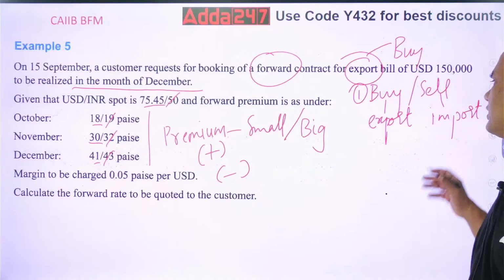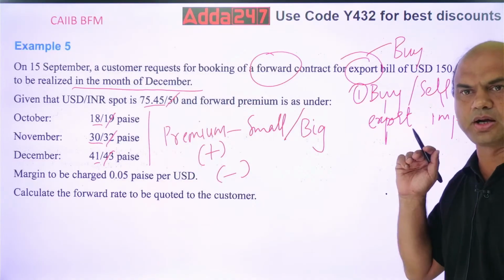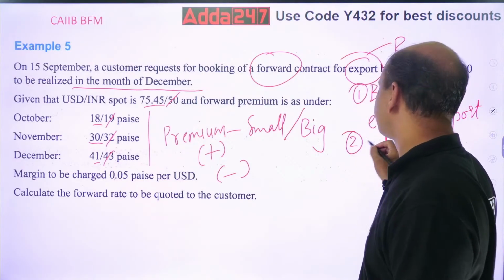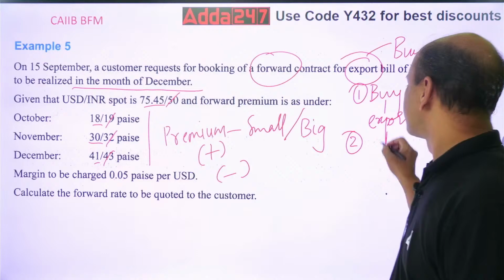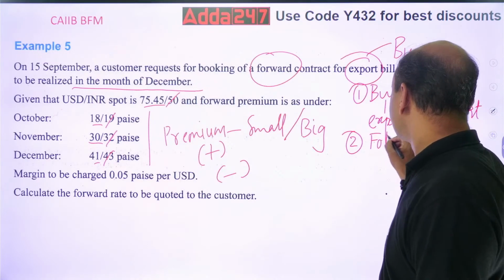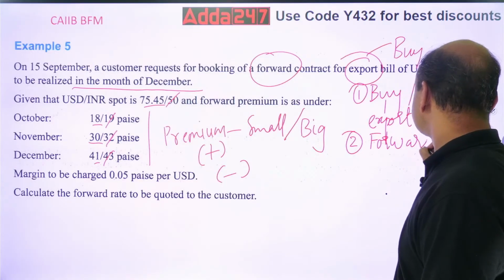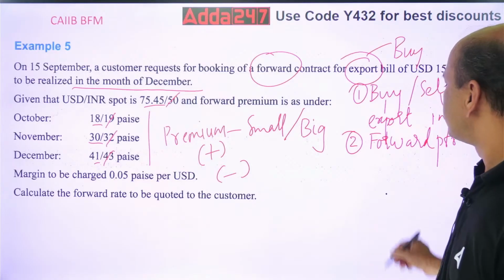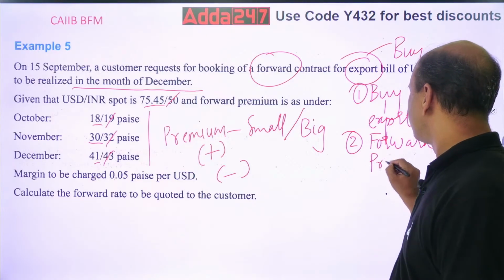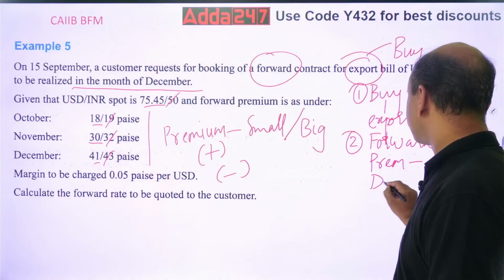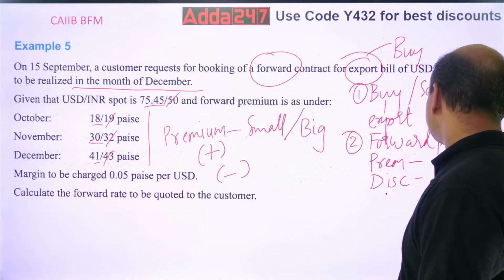For import, you will always sell. Okay, point number 1. The second point which you have to focus on is premium or discount, the forward points. If it is premium, then you have to plus. If it is discount, you have to minus.